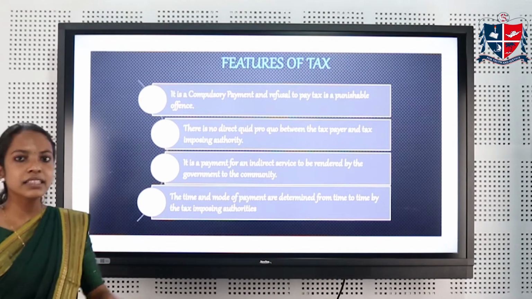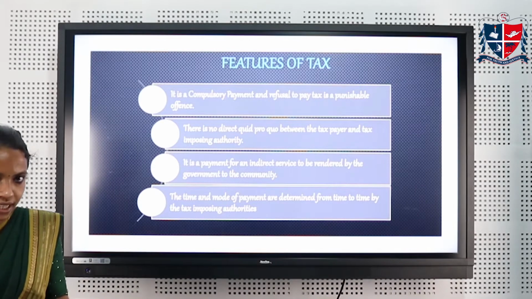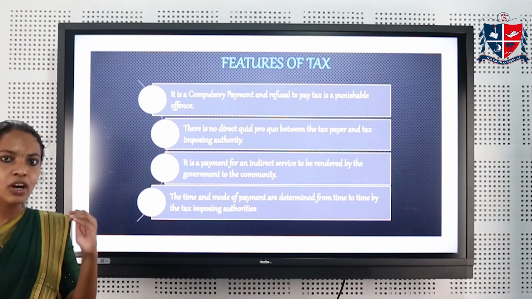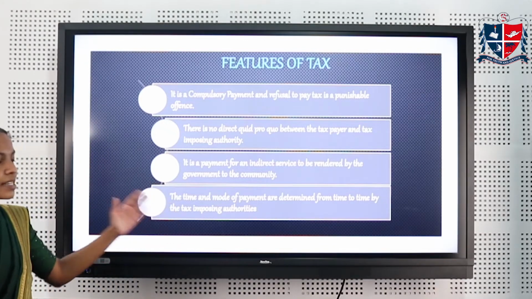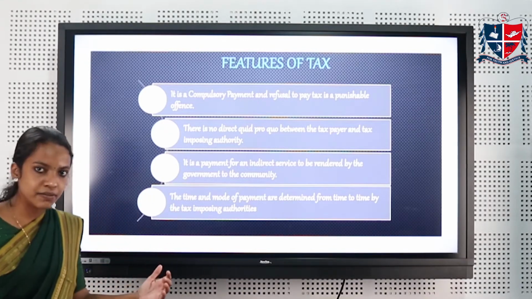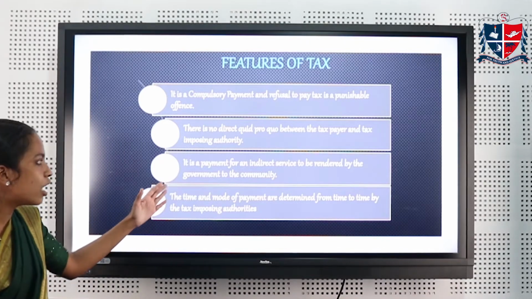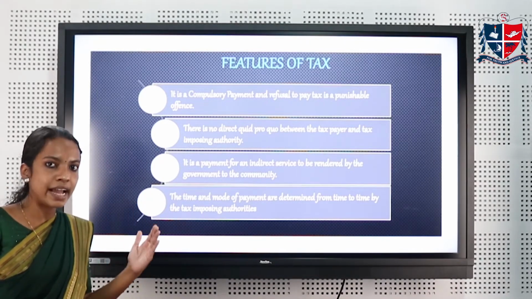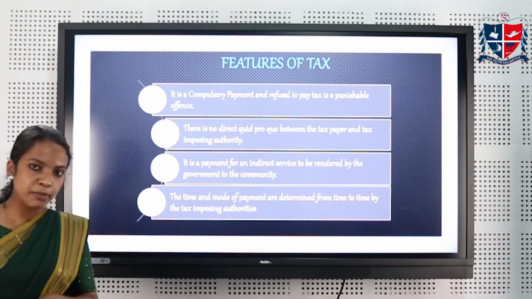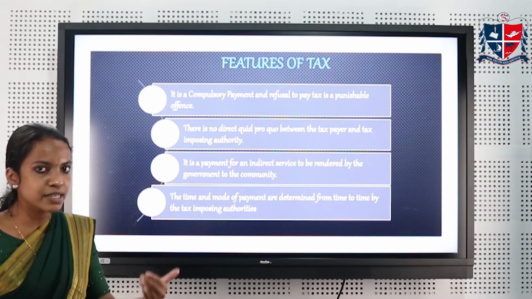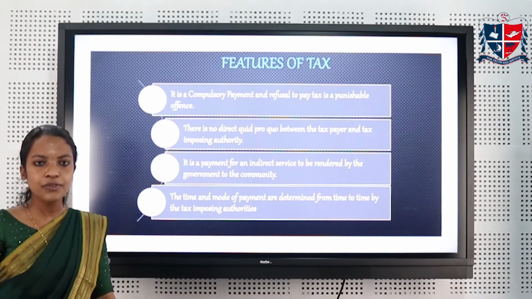Second feature is that there is no direct quid pro quo between the taxpayer and the tax imposing authority. Hence, the taxpayer cannot claim immediately any benefit against the tax paid by him. Third is, it is a payment for an indirect service to be rendered by the government to the community because the government utilizes the amount collected as tax for the development of our country. Fourth is that the time and mode of payment of tax is determined by the tax imposing authority from time to time. These are the features of tax.